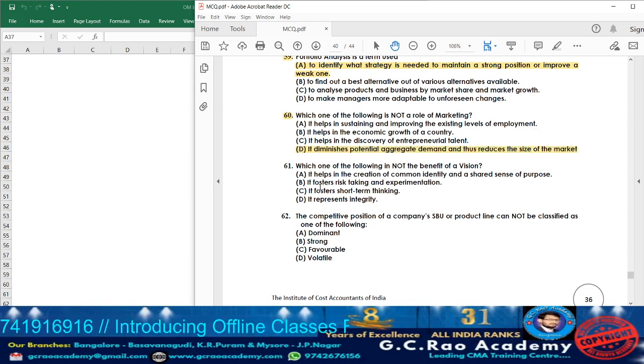Option D will be the answer. Now let's move on to question 61. What they are telling, which one of the following is not the benefit of a vision?